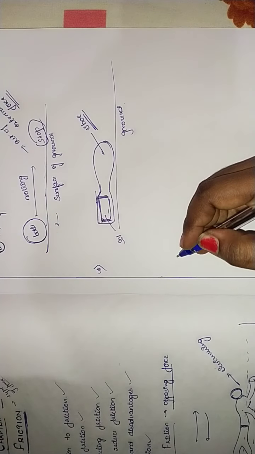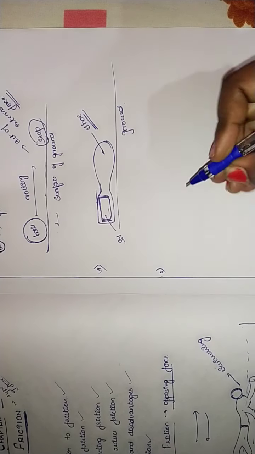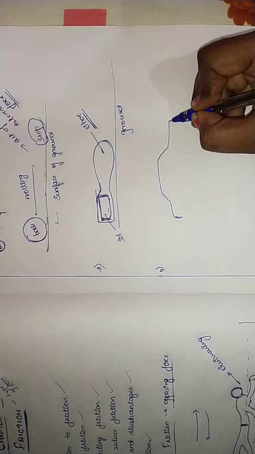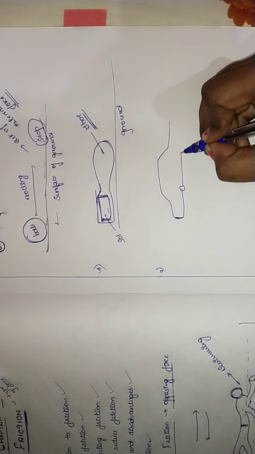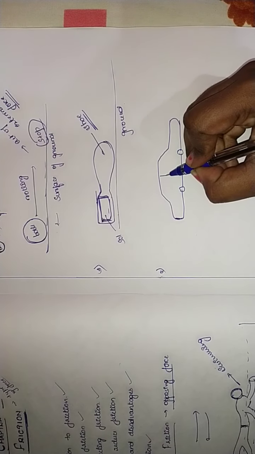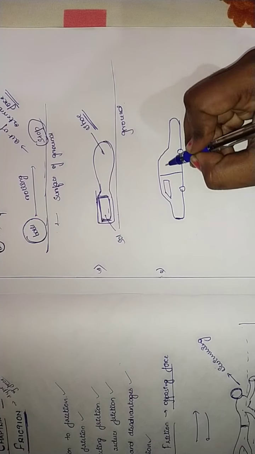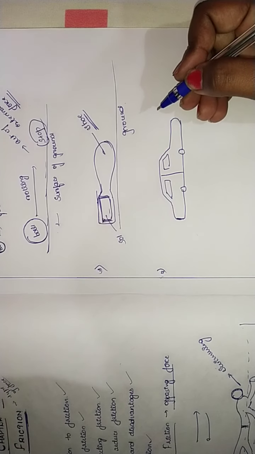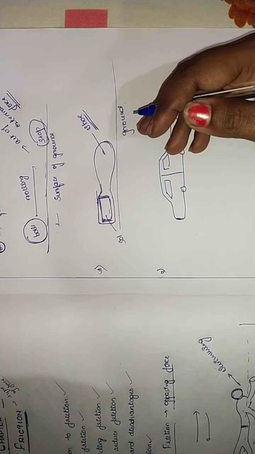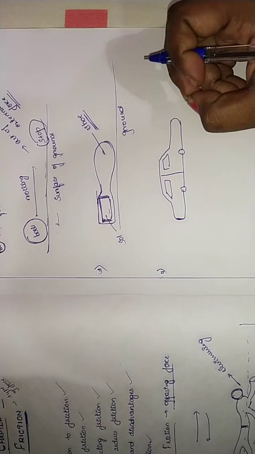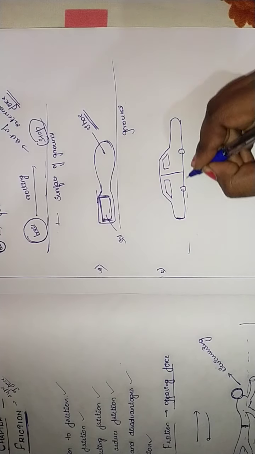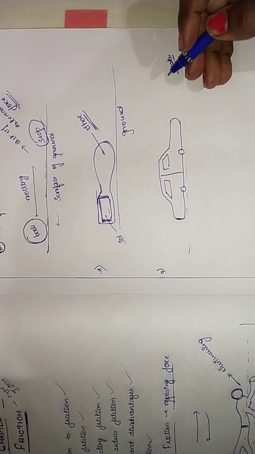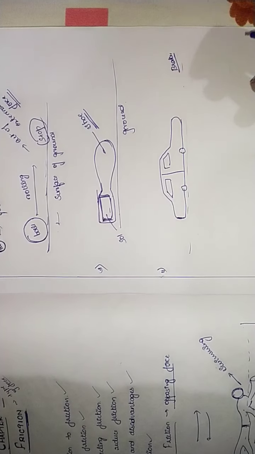Then while driving a car, what happens? When we apply the brake, the car slows down in a very short time.